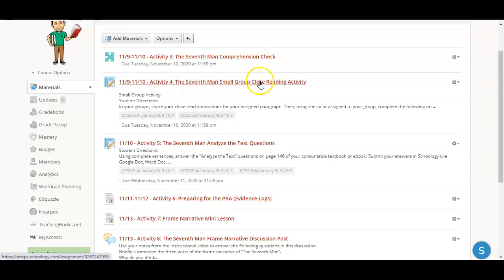We've already done the close reading activity. You should have done the analyze text questions by last night. All right, which leaves us with activity 6, 7, and 8. Okay, activity 6 is preparing for the performance-based assessment, your evidence logs. All right, so why don't we click on that to start?